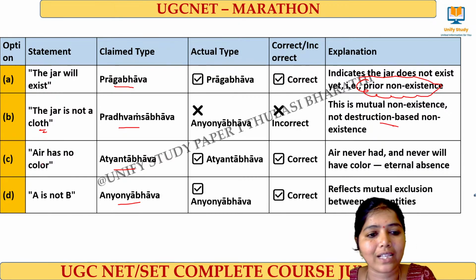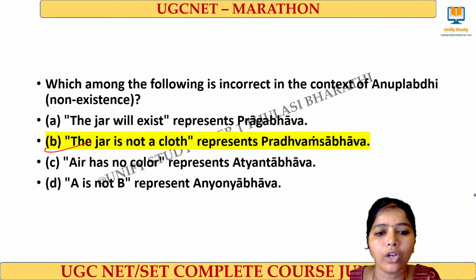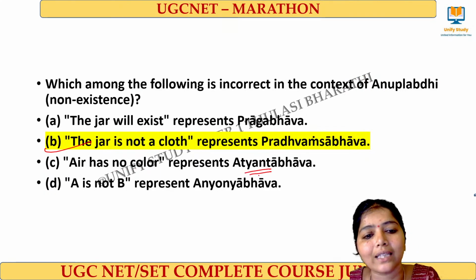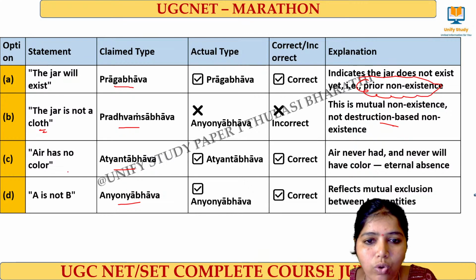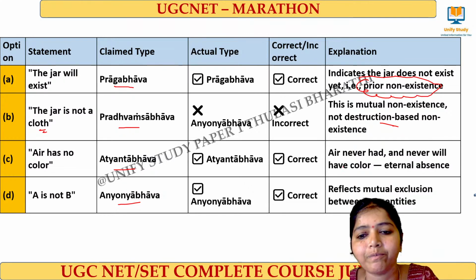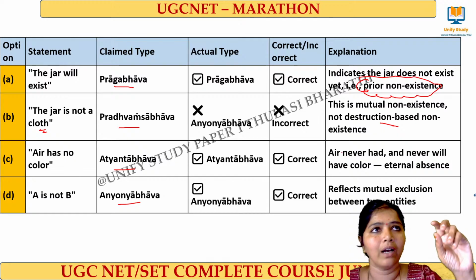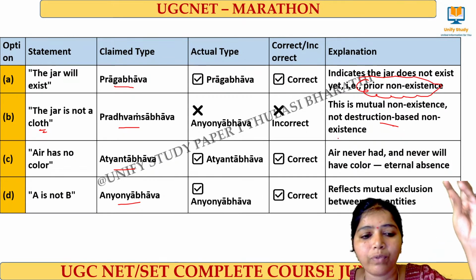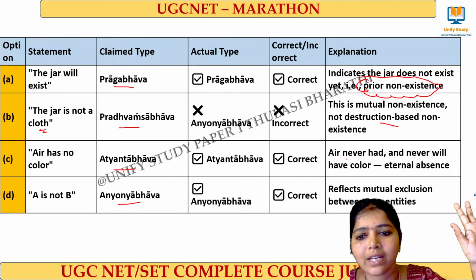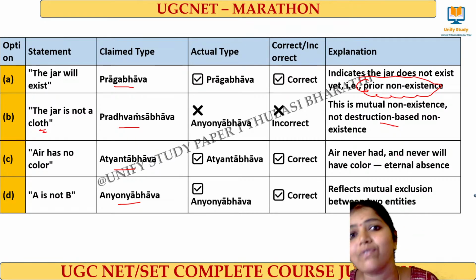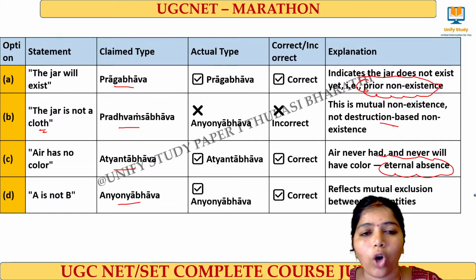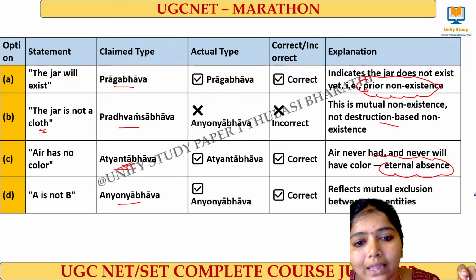The next option is air has no color, which represents Atyanta Abhava. Air has no color means it doesn't have any color at all, right? Air never had or never will have a color. It is not at all possible to have it, the eternal absence of that quality. We call it Atyanta Abhava.